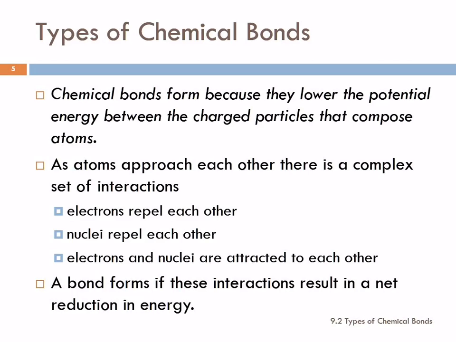between those particles. So if we think about two atoms approaching each other, there's a lot of different interactions. The electrons are going to repel each other because like charges repel. The nuclei are also going to repel each other. But the electrons and the nuclei are attracted to each other. The protons in the nuclei and the electrons outside are going to be attracted to each other. So we get this interaction of all these different forces, and a bond will form if those interactions result in a reduction in the energy.